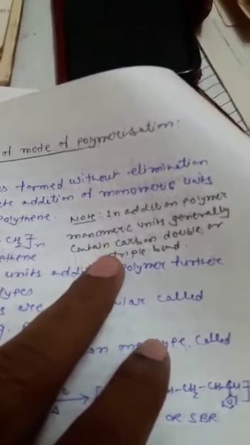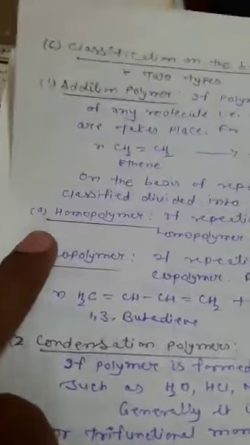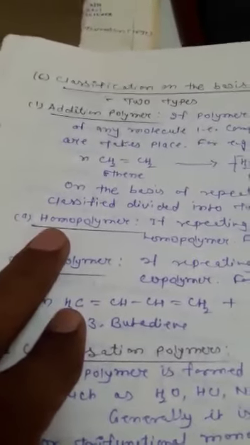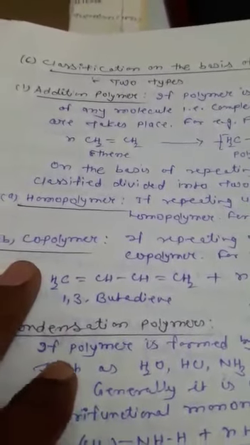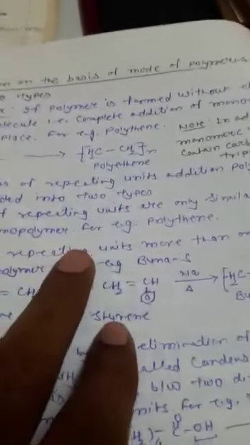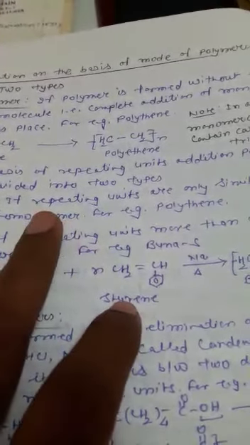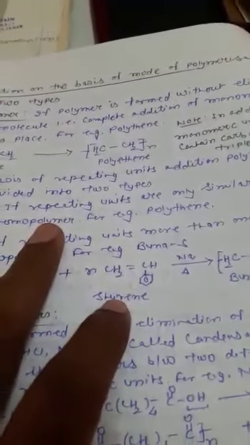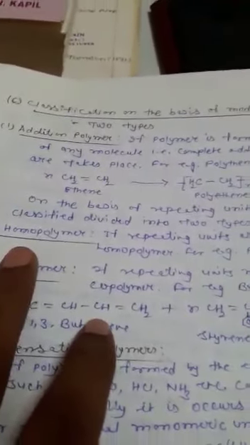Addition polymerization generally takes place when the monomeric units contain a carbon-carbon double bond or carbon-carbon triple bond. On the basis of small repeating units, addition polymers are further classified into two types. One is called homopolymer and the second is called copolymer. Homo means same. In this type of polymer, similar repeating units take part during formation of the polymer. So this type of polymer is called a homopolymer.